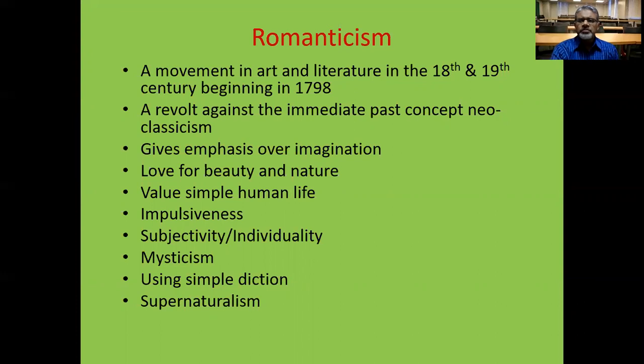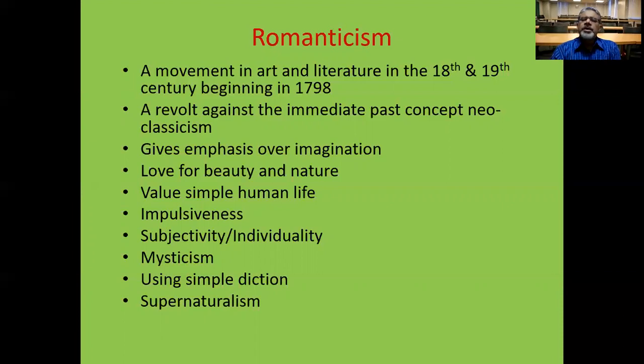poets. So romanticism actually is a movement in literature in the later 18th century and early 19th century, and it began in 1798 with the publication of Lyrical Ballads by William Wordsworth and Samuel Taylor Coleridge, and this is the official starting of the romantic movement.